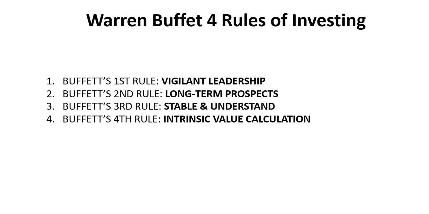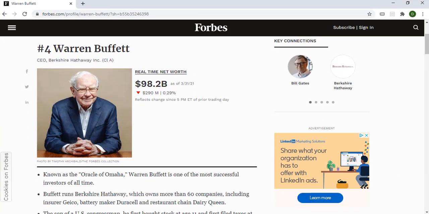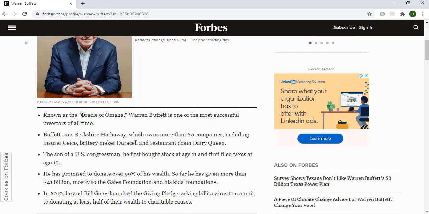But before then, let's look at who is Warren Buffett. I know the majority of you will know who Warren Buffett is, but let me quickly show you this. Currently he is the number 4 richest in the world. This is Forbes. We all know what Forbes is. He is the CEO of a company called Berkshire Hathaway. Currently he is worth 98 billion. He is known as the Oracle of Omaha, one of the most successful investors of all time. So if you are going to study anybody about investment, this is the guy you want to study.